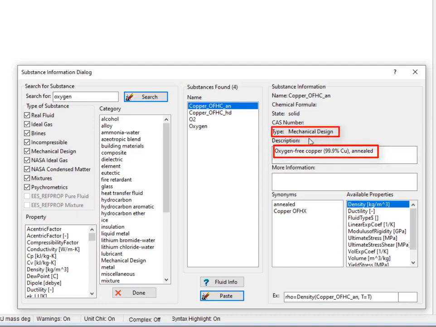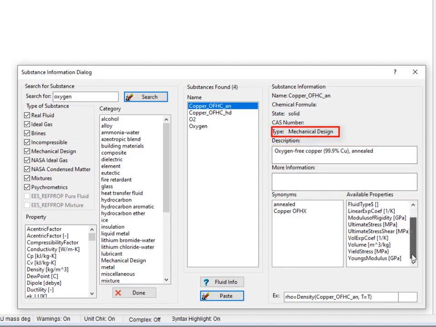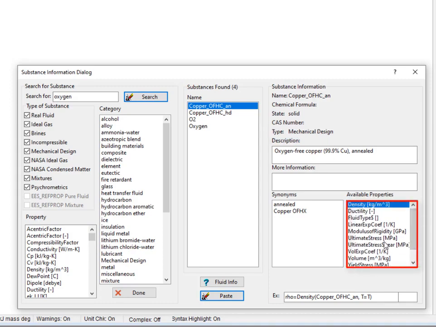So you can see down here that the properties that are available for this particular substance include things like ultimate strength and shear. Copper OFHC HD is a model of the same material, but this one has been hand drawn instead of annealed.